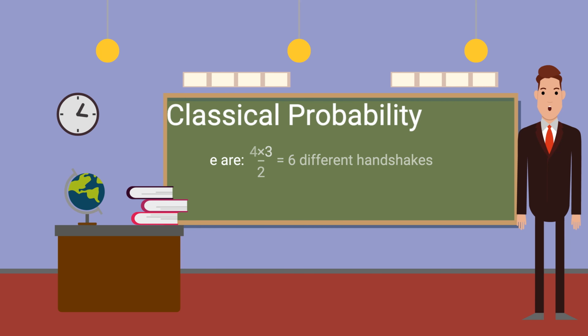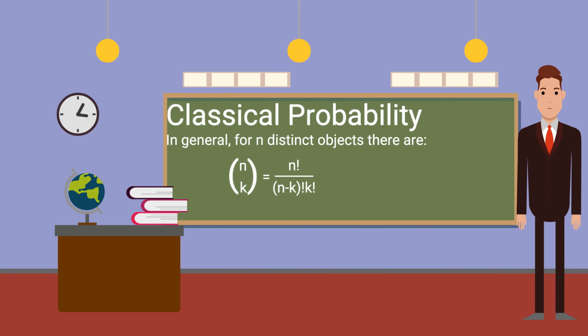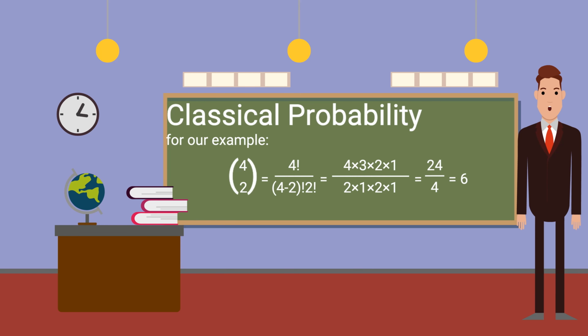In general, if we have n distinct objects, the number of ways of choosing k of them is given by this formula. This part is read as n choose k. For the handshake example we get 4 choose 2, equaling n factorial divided by n minus k factorial times k factorial. This gives us the same result of 6.